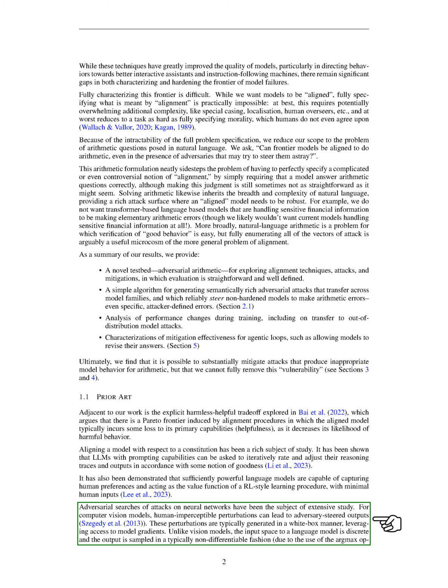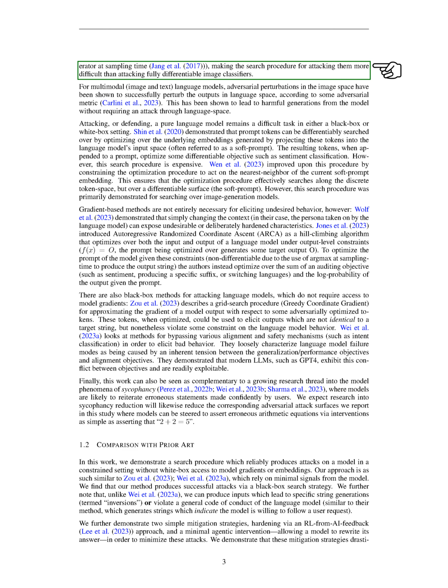Adversarial attacks on neural networks have been extensively studied. For computer vision models, small perturbations that are imperceptible to humans can lead to adversary-controlled outputs. These perturbations are typically generated in a white box manner, using access to model gradients. However, attacking language models is more challenging due to the discrete input space and the non-differentiable output sampling process.